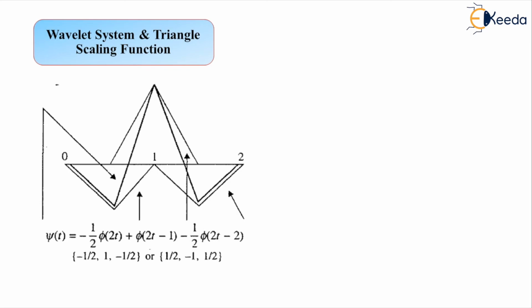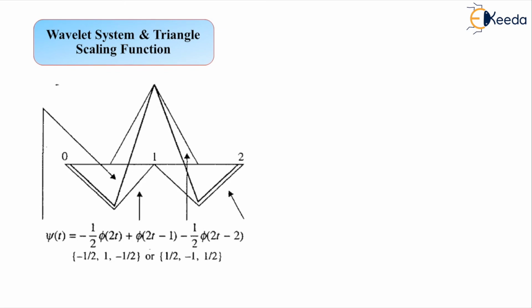So depending on the application at hand, the different shapes that have been implemented nowadays by many researchers will benefit with the possible efficiency while addressing that signal processing application here. So here it was the wavelet system and the triangular scaling function.